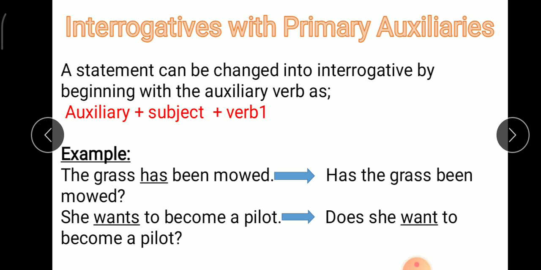Second example, she wants to become a pilot. In this, the verb is wants, which is in the present tense. So we use the auxiliary verb does. Does she want to become a pilot? Now in this, one thing you need to keep in mind is that this sentence, she wants to become a pilot, is in the simple present tense and we have added s with the verb. But when you are writing it as an interrogative sentence, we will not add s to the verb. And don't forget to put a question mark after the sentence.